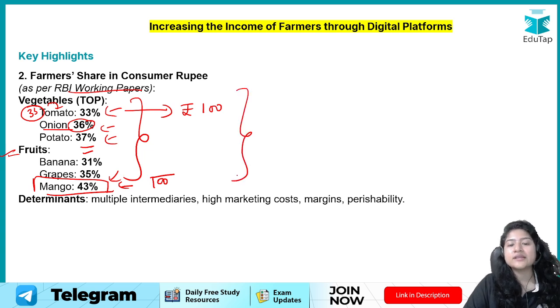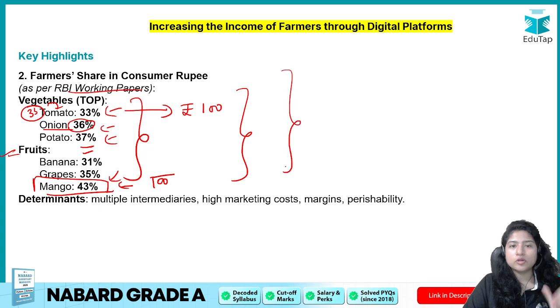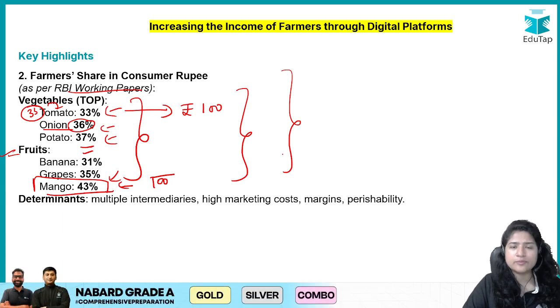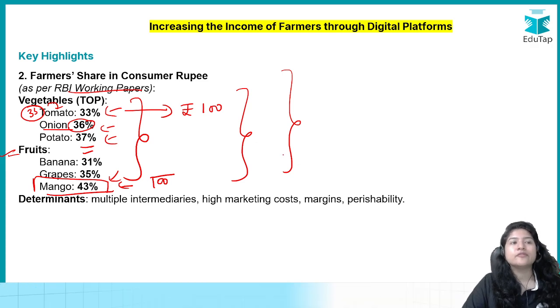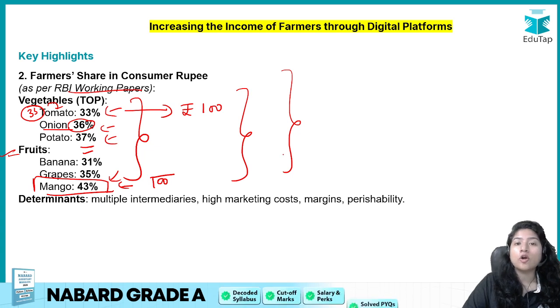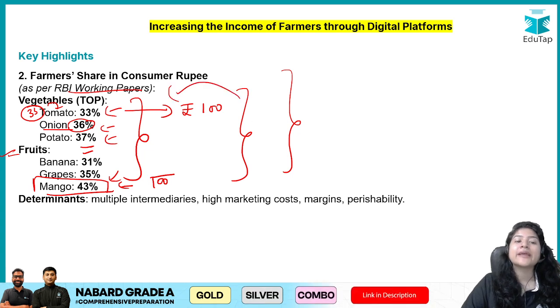Okay, now where is the rest being spent, right? So there are a lot of intermediaries. Why was this report important, or this paper, survey, research, study, whatever you want to say? It was important so that the stakeholders, here we are talking about the government and other stakeholders involved in the upliftment of farmers, can understand what losses we are bearing in between, right? For example, if a lot of logistic loss is there, then the government can take care of that. If a lot of intermediaries are there, those can be reduced so that a better share can be earned by the farmer.